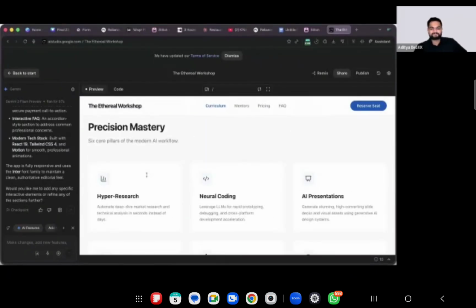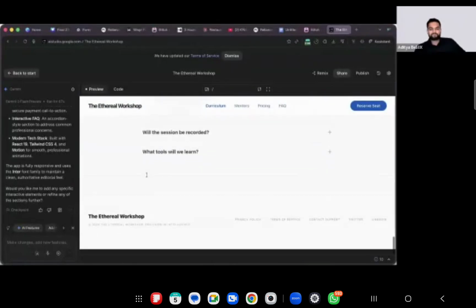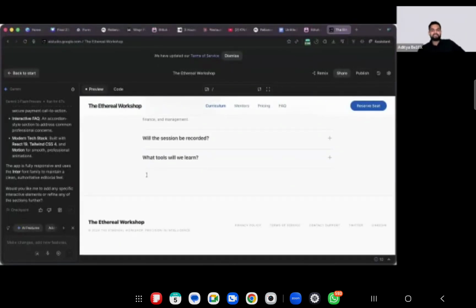Who is absolutely mind blown? Even without any prior knowledge. I tell you an honest thing: my Dadaji, I taught him how to create a website. He does not have any kind of tech background. He is not even savvy with computers. Even he is able to write code and publish websites. That's how powerful it is. All right, are you guys absolutely mind blown? Yes.